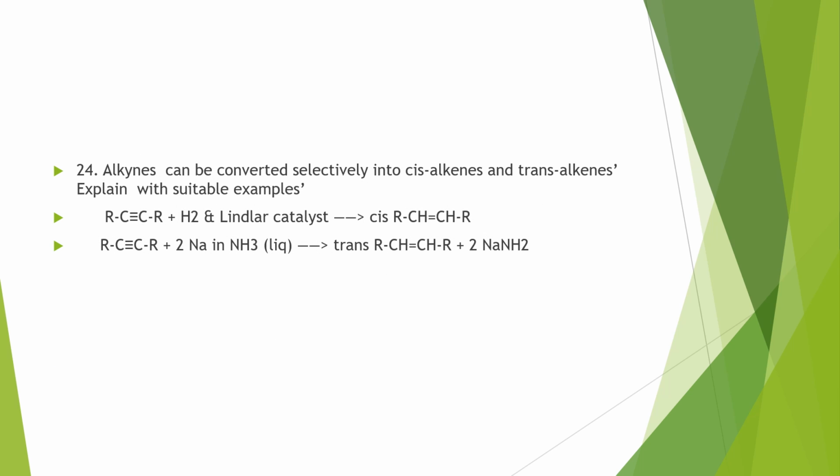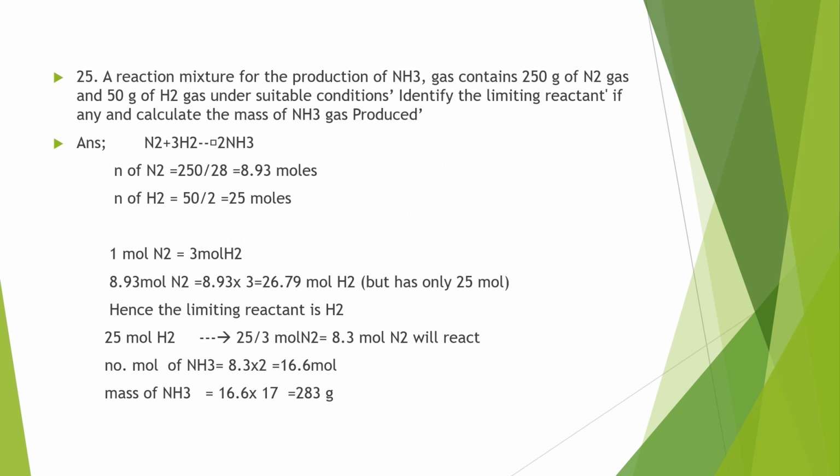Question number 24. Alkynes can be converted into cis and trans alkenes by reduction using different reducing agents. Cis can be produced by hydrogen with Lindlar catalyst, or palladium and hydrogen, or platinum and hydrogen. So many reagents we can use, and they will yield only a particular product. Then sodamide, the second one, will result in the formation of trans. Question number 25.